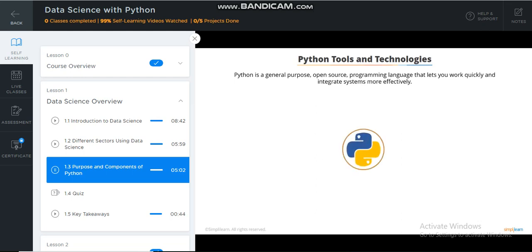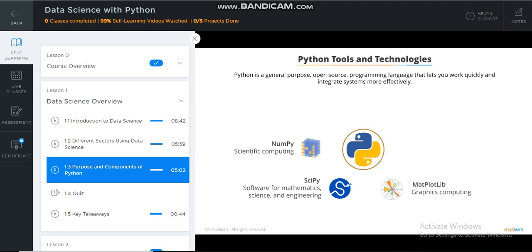Now that we have talked about how the Python libraries help the different stages of data analytics, let's take a closer look at these libraries and how they support different aspects of data science. NumPy, or Numerical Python, is the fundamental package for scientific computing. SciPy is the core of scientific computing libraries and provides many user-friendly and efficiently designed numerical routines. Matplotlib is a Python 2D plotting library which produces publication-quality figures in a variety of hard copy formats and interactive environments across platforms.